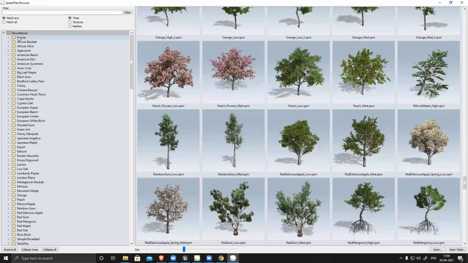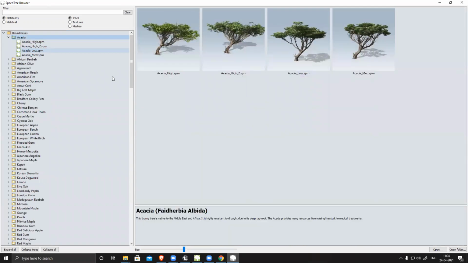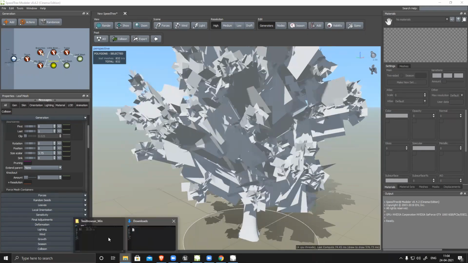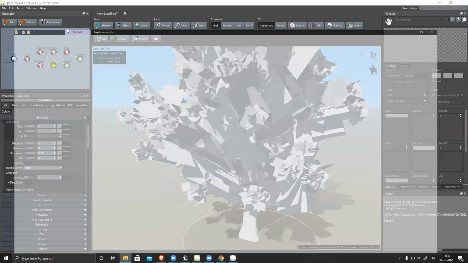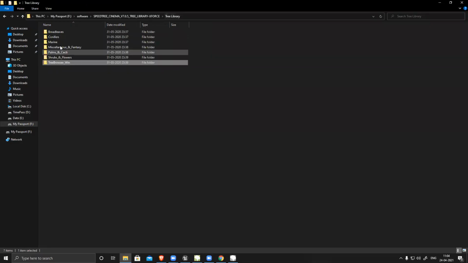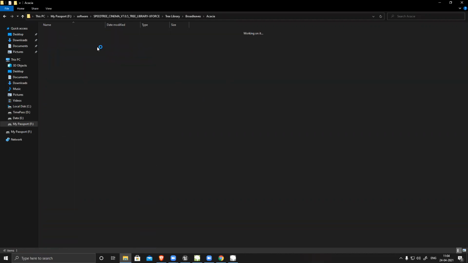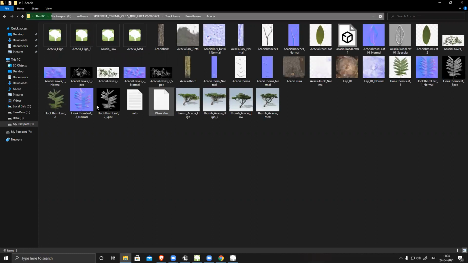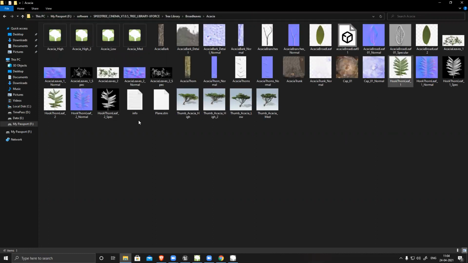Let's see, I want this one. So I'll go to my folder. So this entire library, you can see I have all the previews plus foliage and everything.